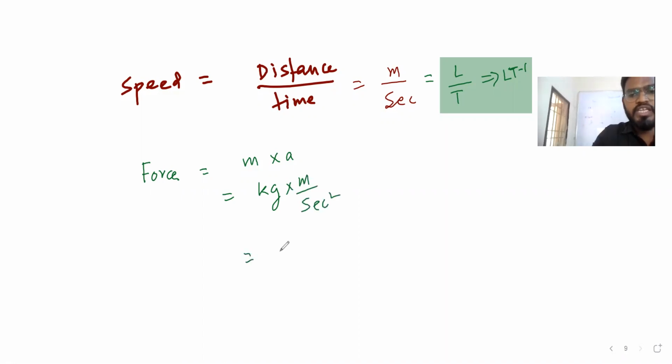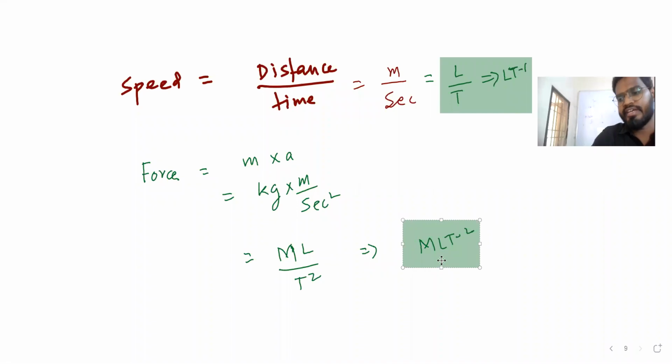So kg is M, and then meter is the distance, so L, and second is time square. So we can write that as M L T minus 2. So this way we can write.